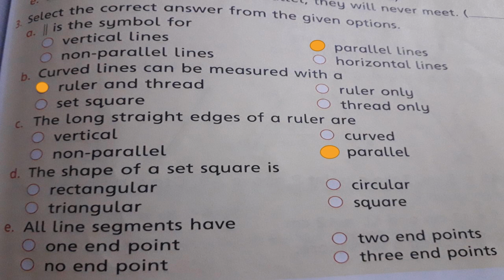Now part D, the shape of a set square. When we observe a set square, its shape is clearly triangular. This means that the third option is correct. Now we will move to the next part, part E. Line segments have how many endpoints? Two endpoints. This means that the second option is correct.